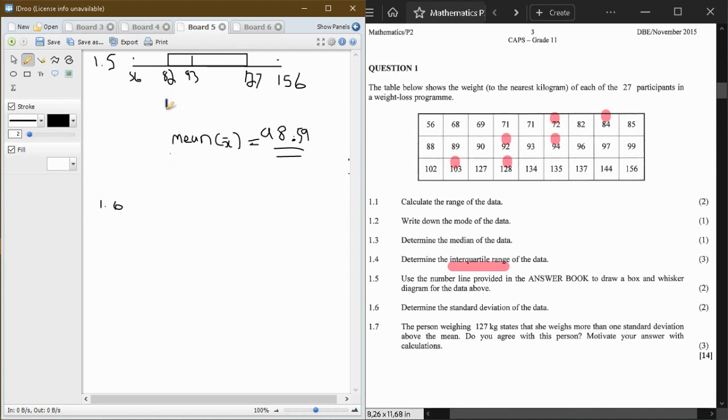You're going to say positively skewed or skewed to the right. Positively skewed. Now, I hope you got it, guys.